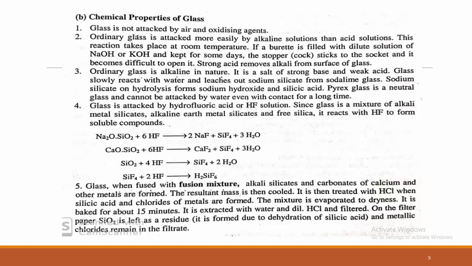This resultant mass is then cooled. Then it is treated with HCl, when silicic acid and the chlorides of metals are formed. So these are the different chemical properties of glass. We have to remember that glass is not attacked by air and any oxidizing agents, but ordinary glass can be attacked by alkaline solutions and acids, and glass is attacked by HF solutions only.